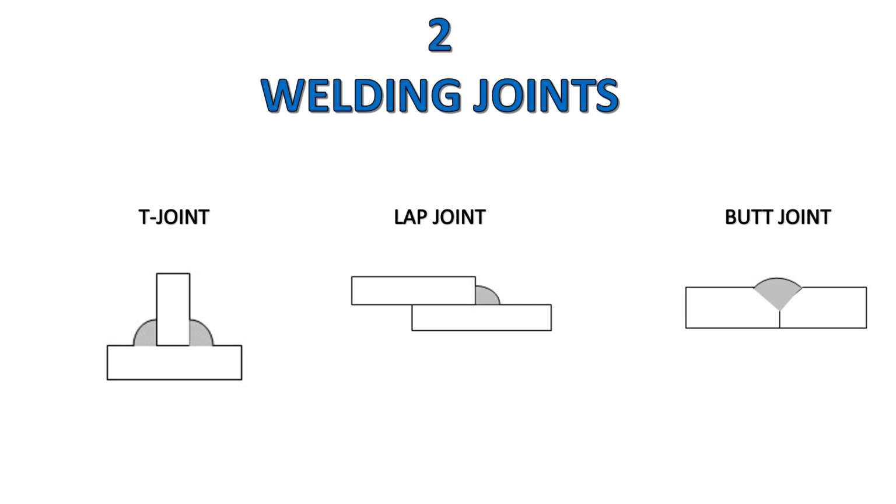Now guys, that's not all. You know there are 5 main welding joints: T-joint, lap joint, butt joint, corner joint, and edge joint. I've only used the 3 for an example, so you need to learn all 5 of them.